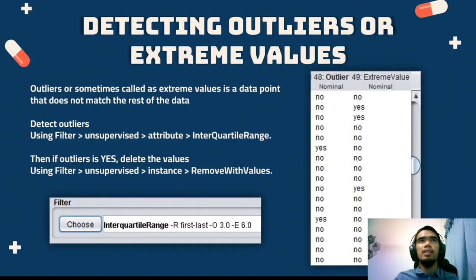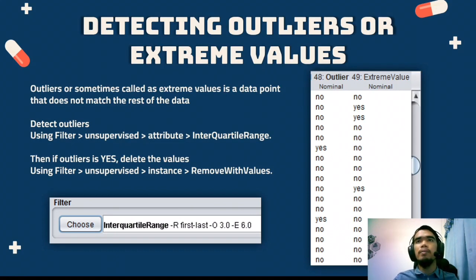So next is detecting outliers, or we can call them extreme values, which is a data point that does not match the rest of the data. To identify the values with outliers, we use the interquartile range filter under unsupervised and attributes. So the result will be shown on the right figure, as you can see.